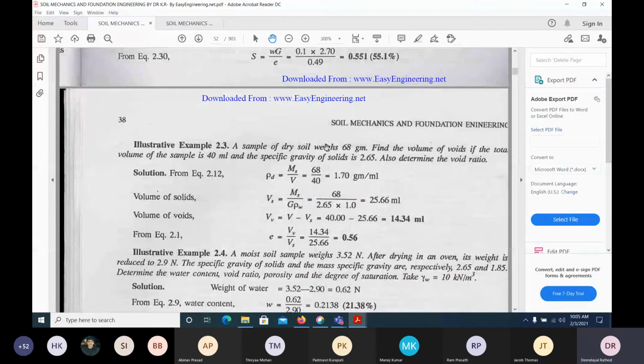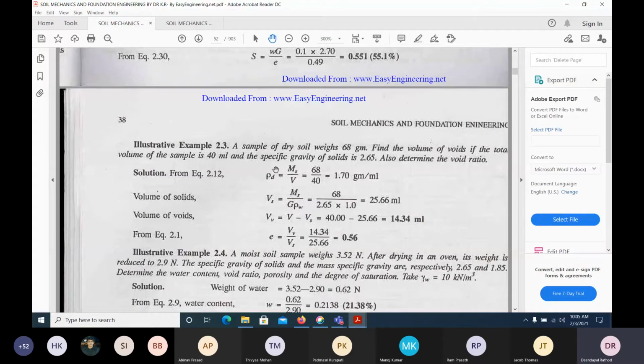Okay, so the dry soil weight is given, and the sample volume is also given. Then we can get the dry soil density. We can get it as mass of solids by volume. The mass of solids is given, the dry soil solids, and it will give the dry density.